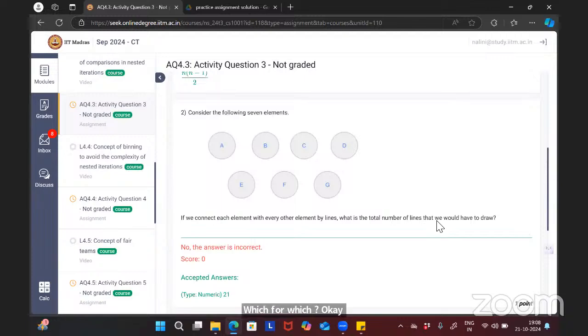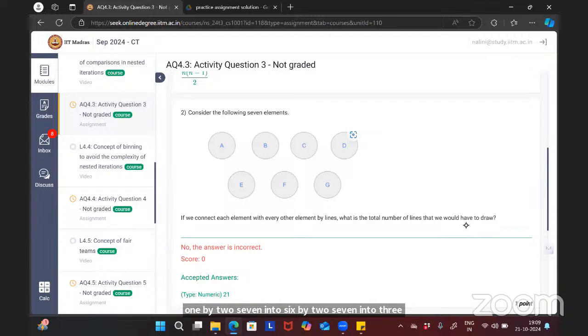What is the total number of lines that we would draw? 7. Each element we are connecting with every other element. So how many total do we have? 1, 2, 3, 4, 5, 6, 7. 7 into 7 minus 1 by 2, 7 into 6 by 2, 7 into 3, that is 21.